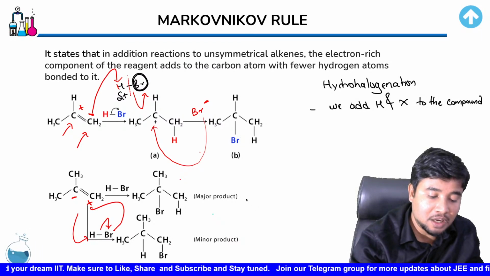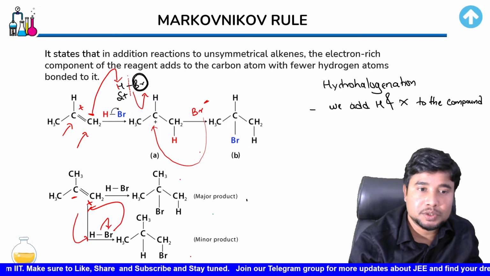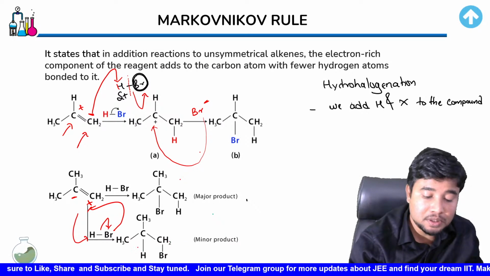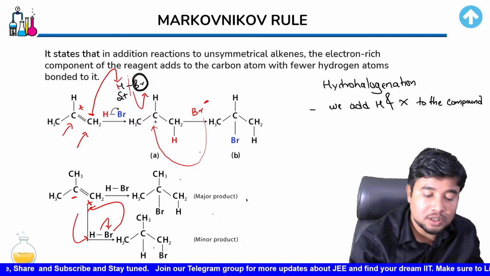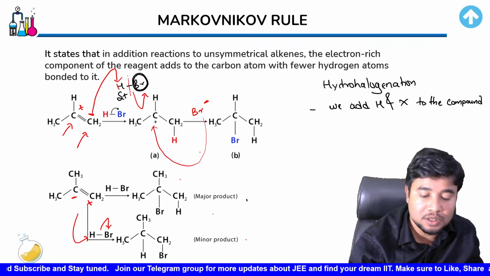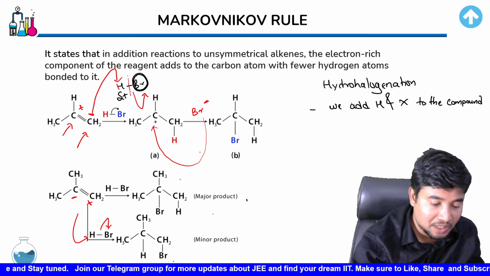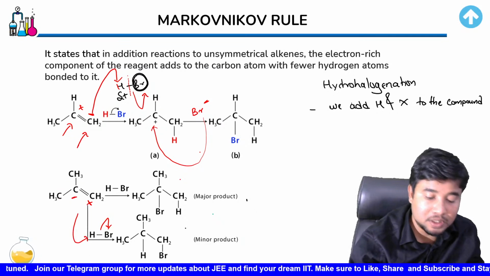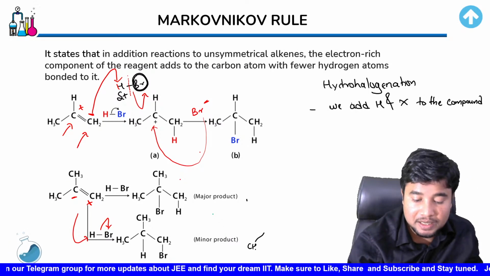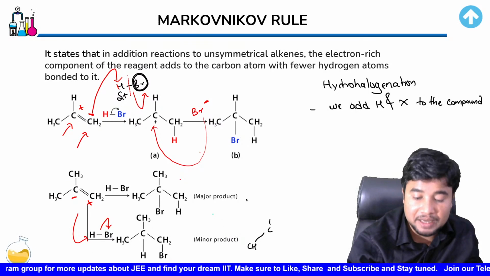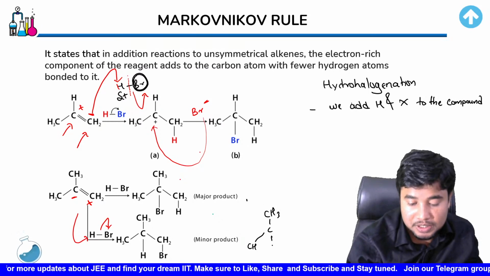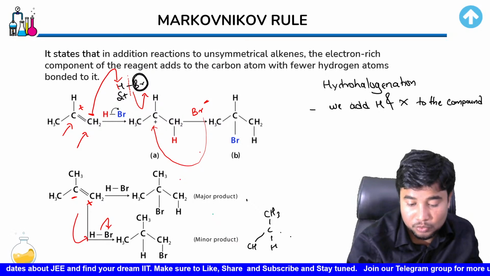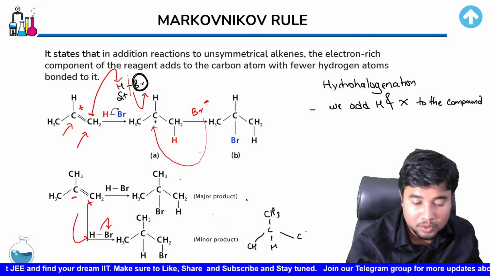So where would this Br minus go next? Over the terminal position. Now that has happened, but what is the intermediate that would be generated in the second case? That is the important one, and it lets you know why the second case is going to give you a minor product. Let's say the hydrogen is attached over here. I mean, before the formation of the product, I'm telling you what has happened.